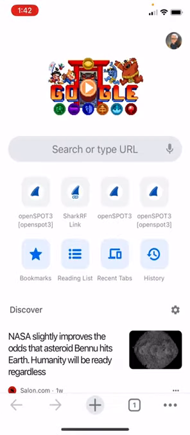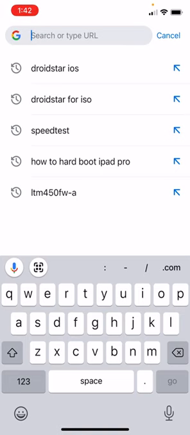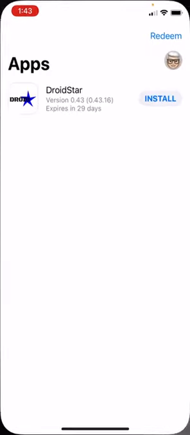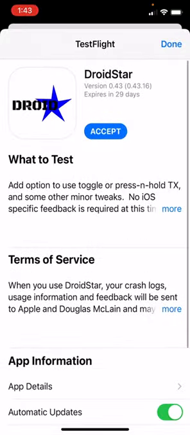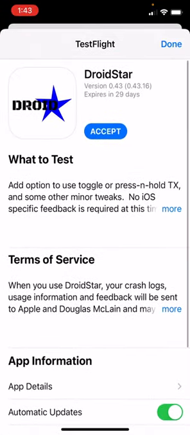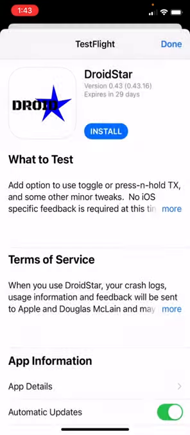Once you have your browser open, simply go to Google and type in Droidstar iOS. You'll see the first link with the Apple logo, Join the Droidstar Beta TestFlight. Click on the link. It will give you all the information about the application. Simply hit accept. For rating it, until you've played with it, hit not now. And simply click on install.